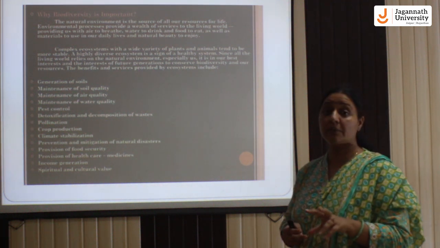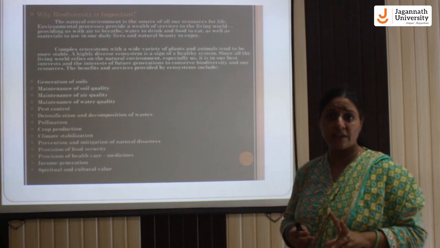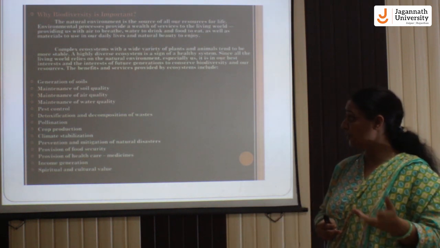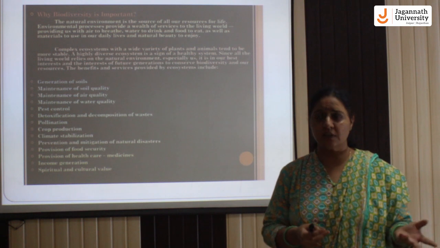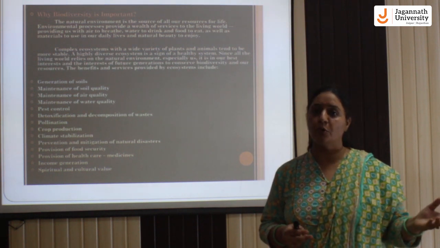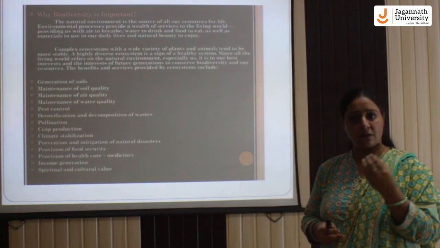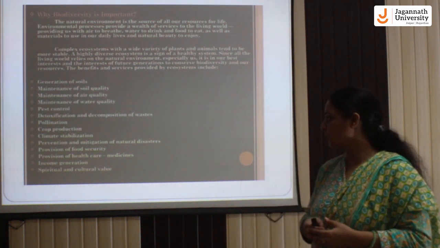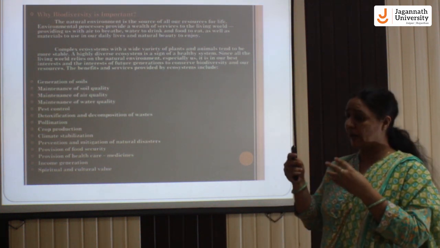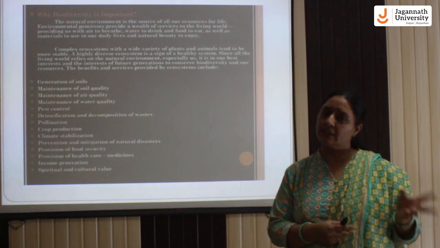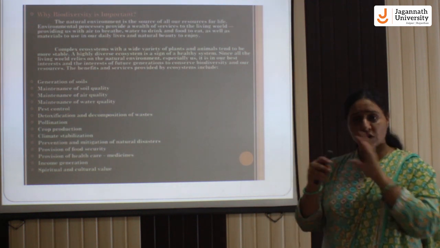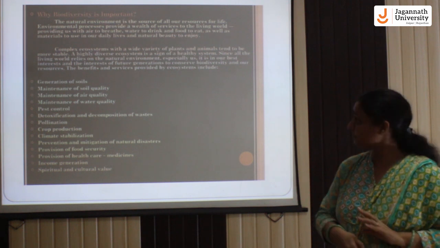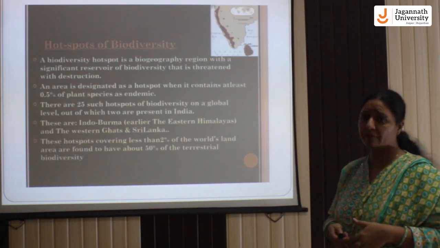They maintain ecological balance, pest control, pollination, and seed dispersal, because there are many types of moths which are helpful for pollination and seed dispersal. So apart from medicines and other economic uses, they are ecologically valuable for us.